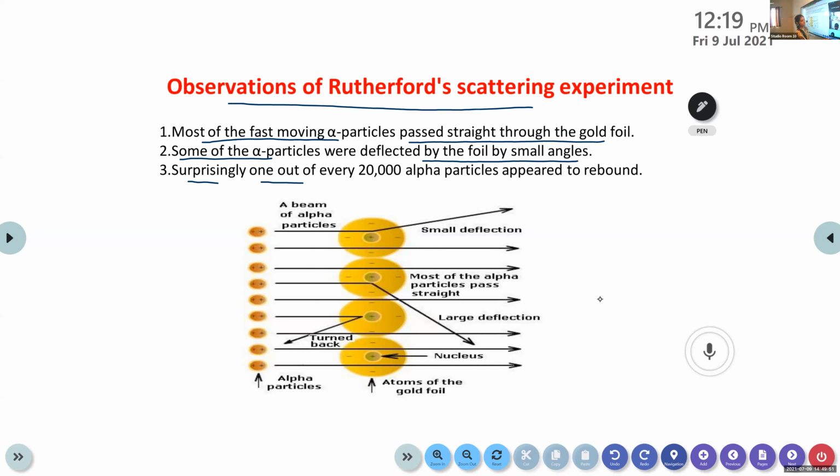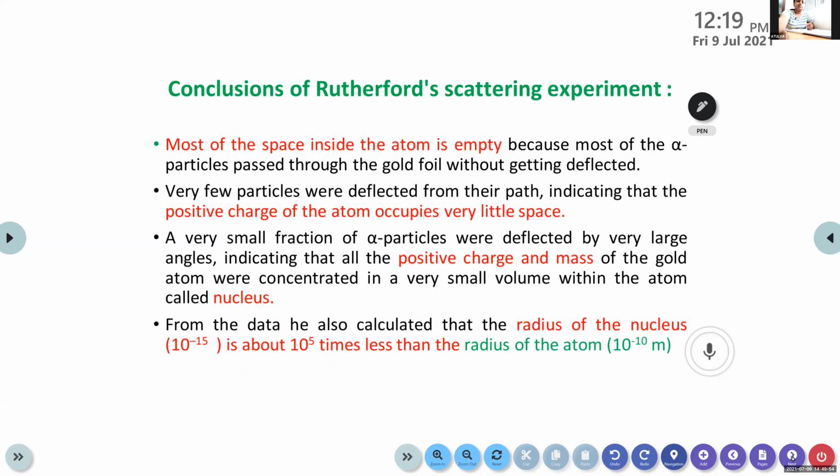Yes. So these are the conclusions of Rutherford's scattering experiment. Most of the space inside the atom is empty. That's why most of the alpha particles pass directly through the gold foil. The first point: most of the space inside the atom is empty, because most of the alpha particles pass through the gold foil without getting deflected. That means there is no obstruction there, so they can pass through without any deflection.